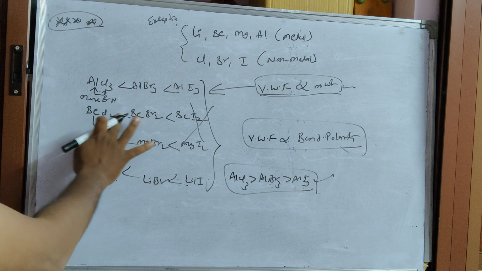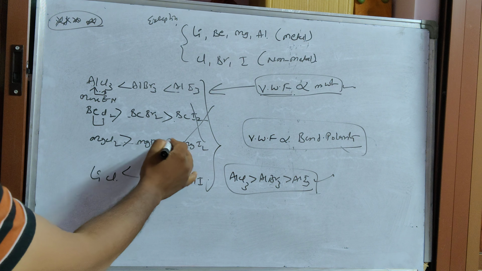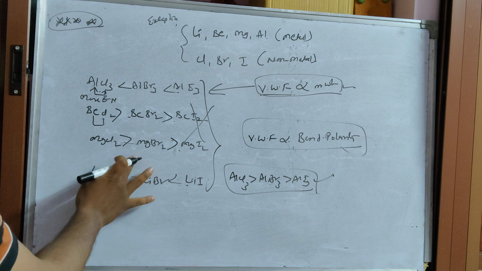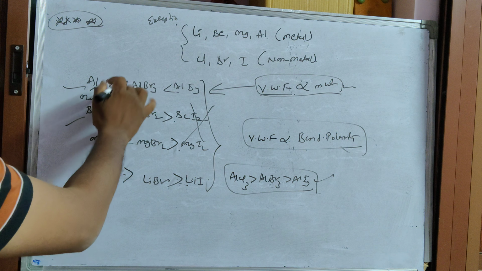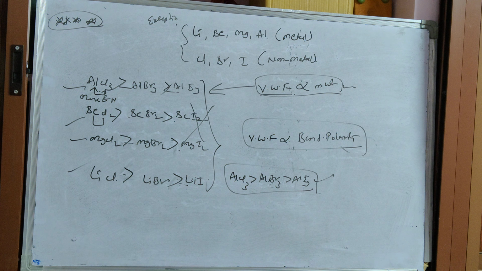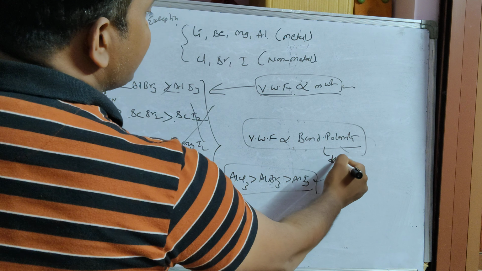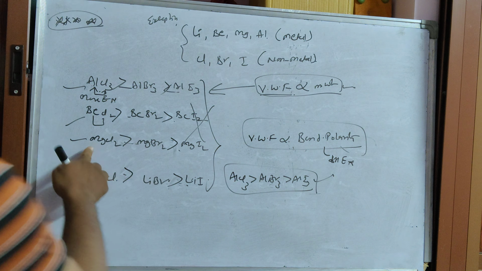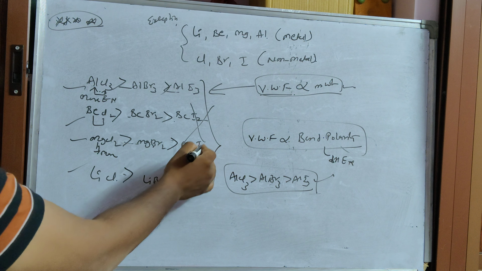Similar here also, due to the electronegativity difference, this is the correct one. Because why? Because bond polarity depends upon the difference in electronegativity. The electronegativity difference in magnesium chloride is more compared to magnesium bromide and magnesium iodide.